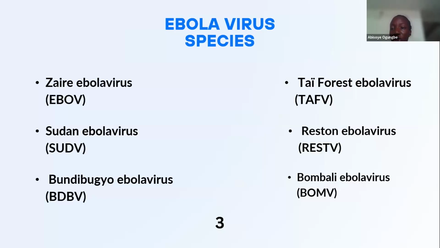This Bombali species was just recently discovered. The Zaire Ebola virus, the Sudan Ebola virus, and the Bundibugyo Ebola virus are the ones that are known to cause these Ebola virus disease outbreaks, which most of us have heard about. So these three are mostly responsible for causing these diseases, while the rest are not really responsible like that. They cause just a few diseases in other animals.